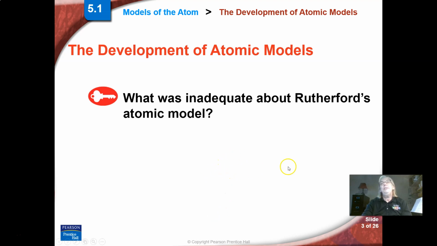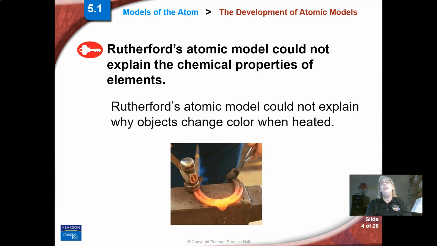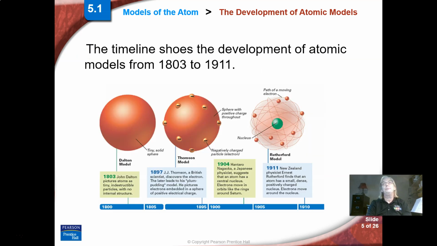So Rutherford, remember, figured out the nucleus, and he did that cool experiment that I love. And he had a great model, but there were some problems with his model. He was not able to explain chemical properties of elements, which we have to have. We need to know why atoms can react with other elements and form new compounds. So his model could not show why objects change color when they're heated, so they kept looking for a better explanation of the atom and how it's put together.